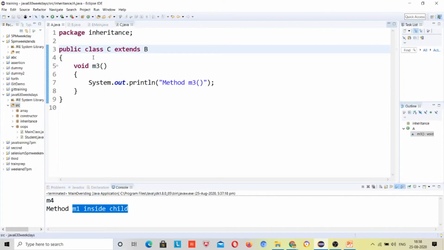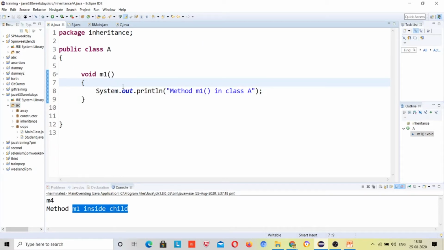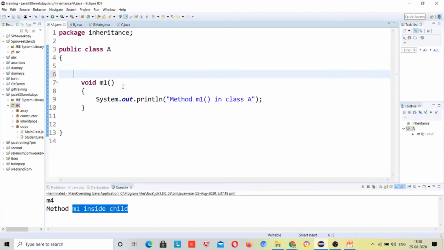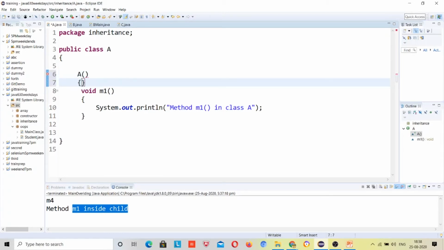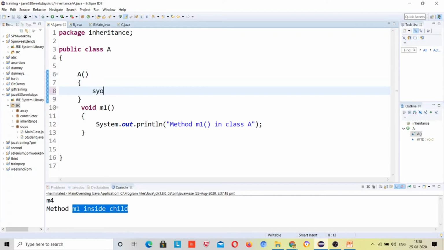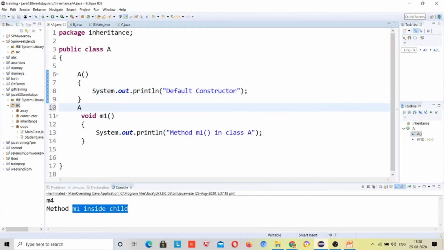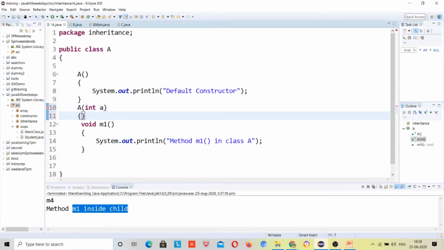You guys know every class has a constructor, right? Class A has a constructor. Yeah, default constructor. Let me write over here sys out "default constructor", and here A, int A. This is a parameterized constructor, right?